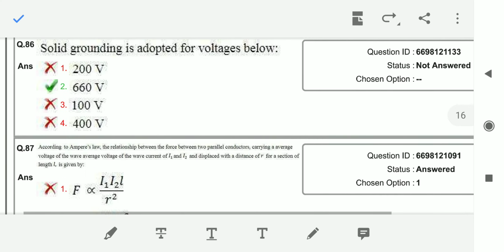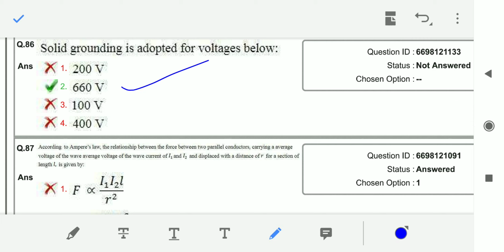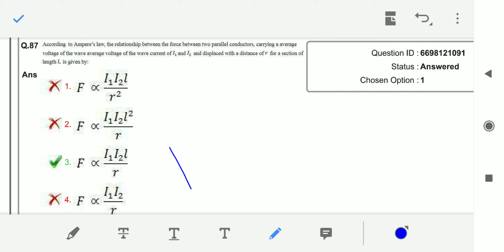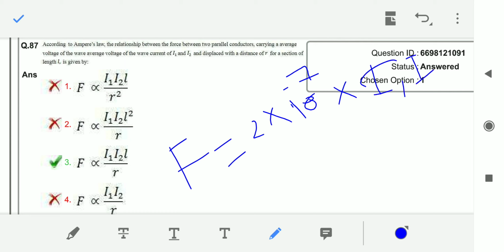Next, question number 86. Solid grounding is adopted for voltages below 660 volts. And according to Ampere's law, the relationship for the force between two parallel conductors. What is the force equation between two parallel conductors? 2 into 10 power minus 7 into I1 I2 L by D. Here, in place of D, the distance is given as R, so I am taking R here.